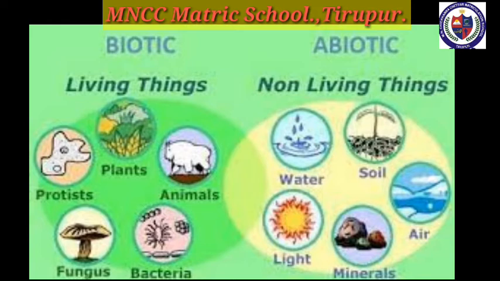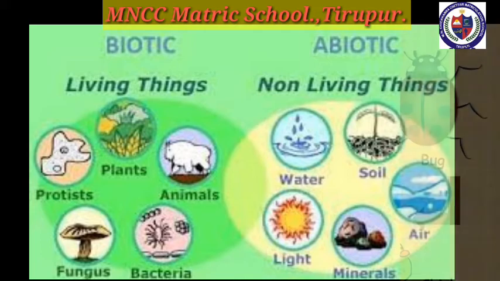The living things form biotic community and non-living things form abiotic community. Living things include plants, animals, bacteria, fungi, protists. And non-living things include water, soil, air, minerals, and light.